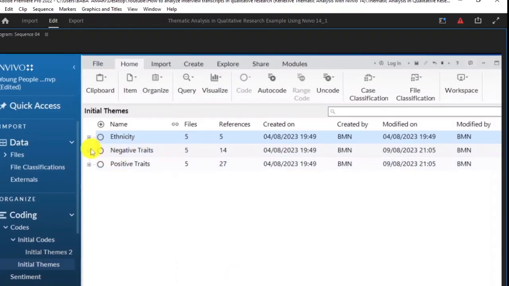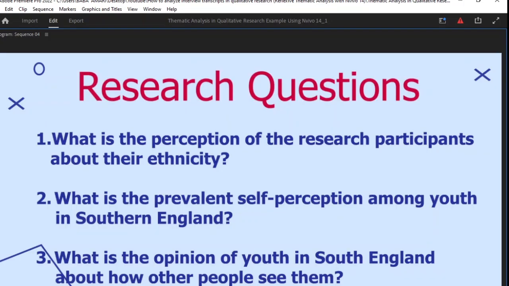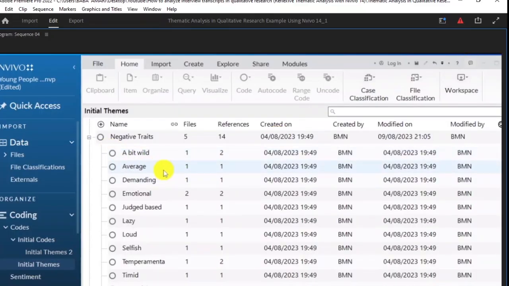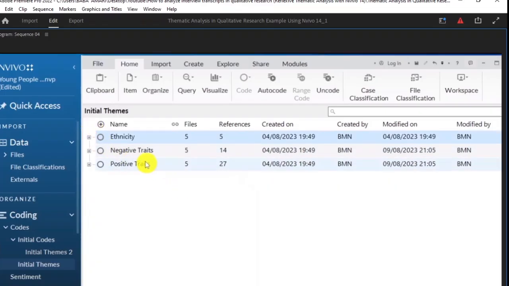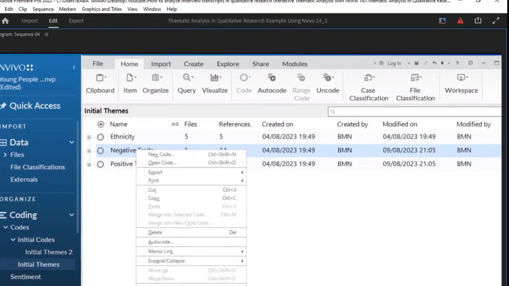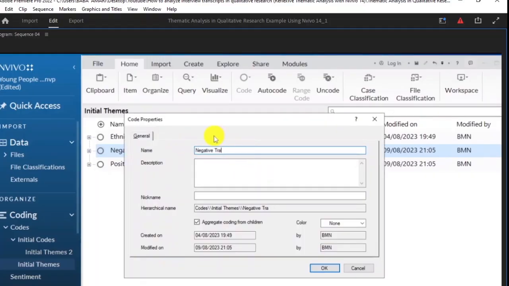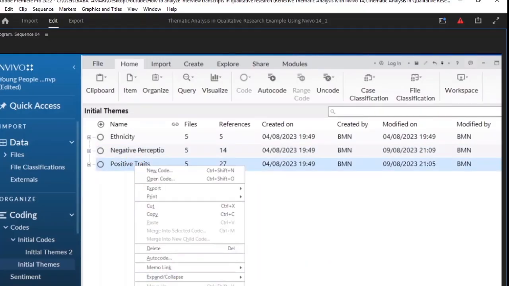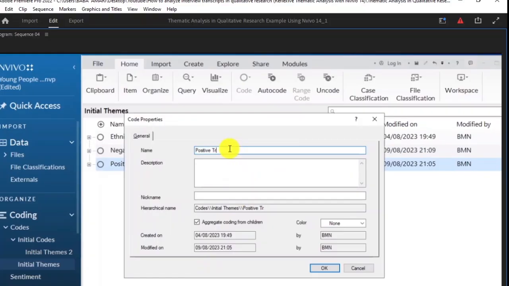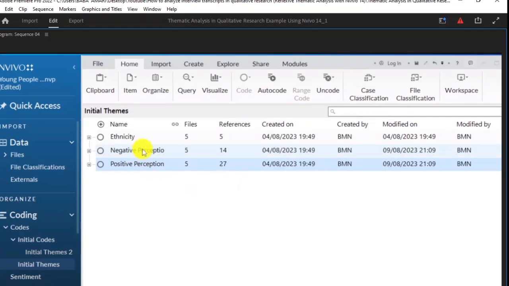Let's look at this second theme, negative traits. If we look at our research question, what is the prevalent self-perception among the youth in Southern England? And then, what is the opinion of youth in Southern England about how other people see them? So these negative traits do not directly answer our research questions, okay? The first thing we can do is to rename or review this theme and revise this theme. And let's call this negative perceptions. And then we are going to have the next one. Remember, we are reviewing and revising our themes, which is the fourth step of reflexive thematic analysis. Now we have negative perception and positive perception.